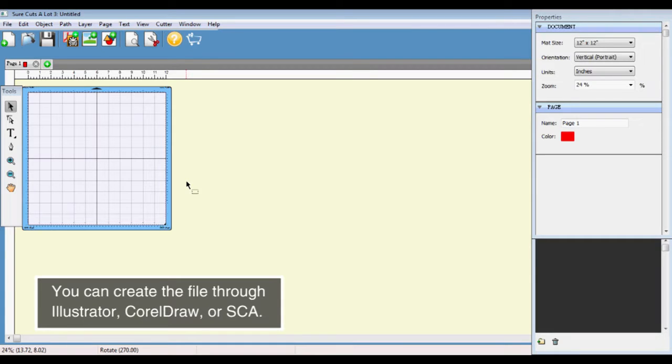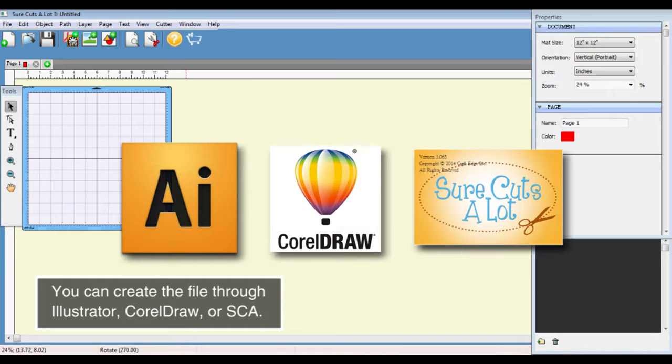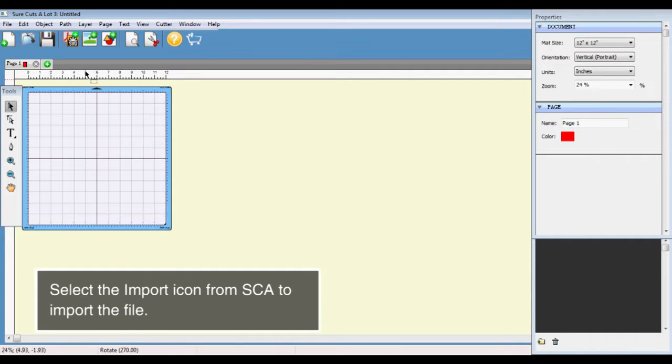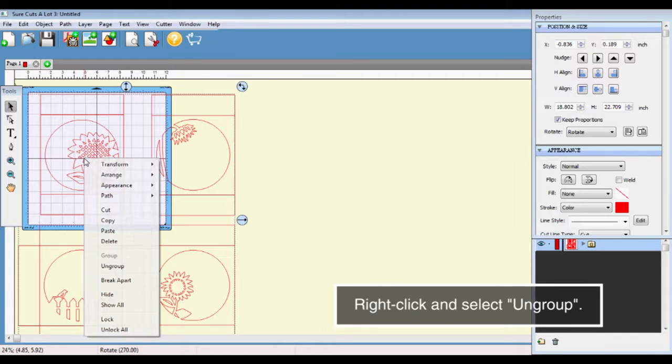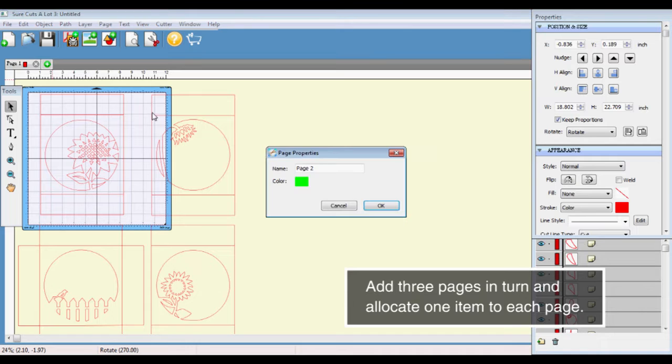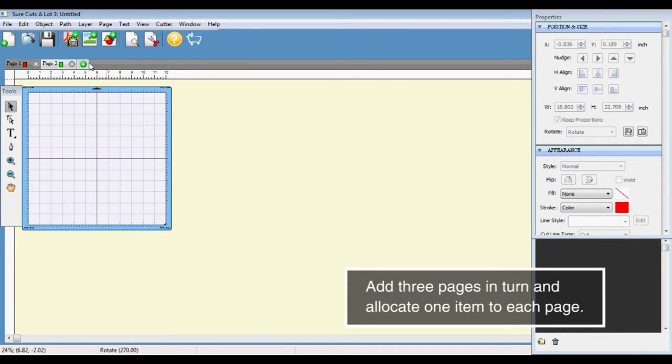You can create the file through Illustrator, CorelDRAW, or SCA. Select the import icon from SCA to import the file. Right-click and select Ungroup. Add 3 pages in turn and allocate one item to each page.